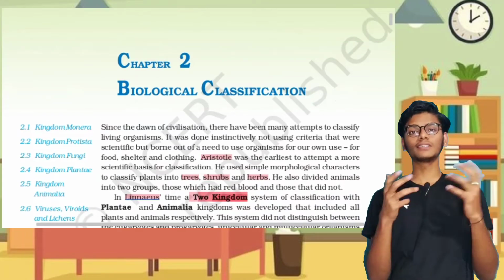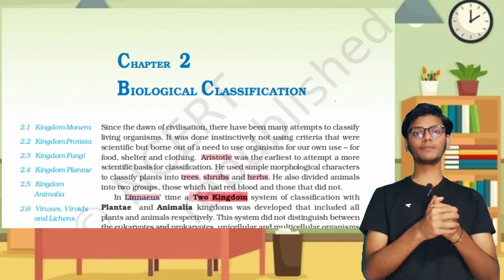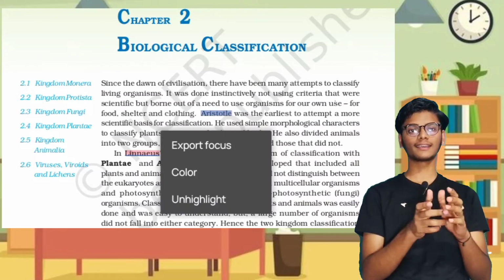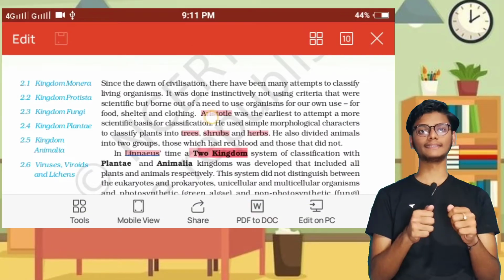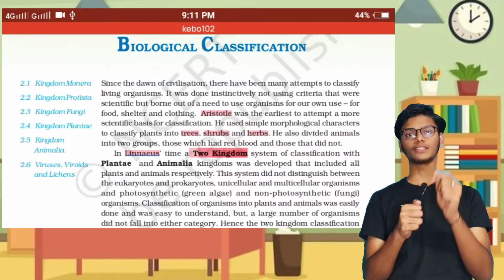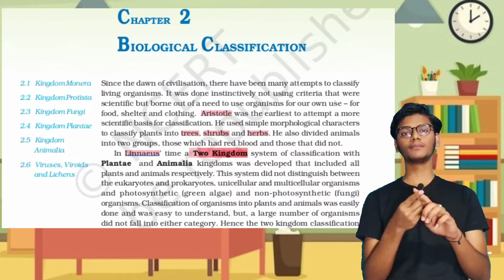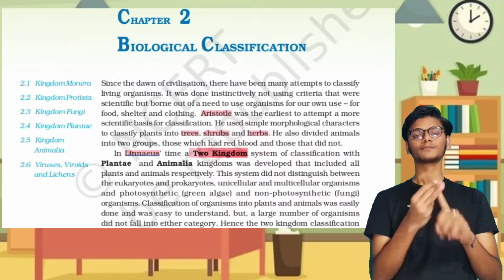The first classification idea was given by Aristotle. Based on morphological characters, he classified the plants. He was the first person to classify. He classified plants into three groups: herb, shrub and tree.